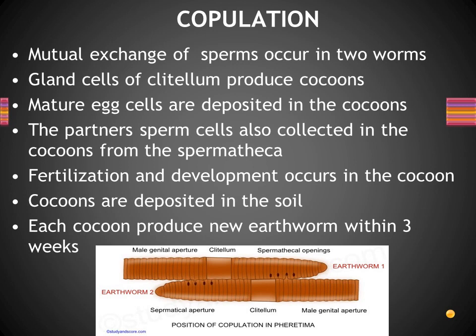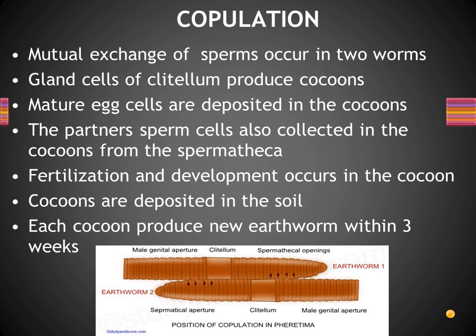So when two worms come close to each other, they mutually exchange the sperms through the male genital aperture, and it is directly transferred into the spermathecal region. There the sperms will be stored. Have you got the point? So both will be exchanging the sperm cells. Understand? After exchanging, they will detach and separate from each other, right? Then what will happen after this process? Let us see here. So mutual exchange of sperms occurs in the two worms.